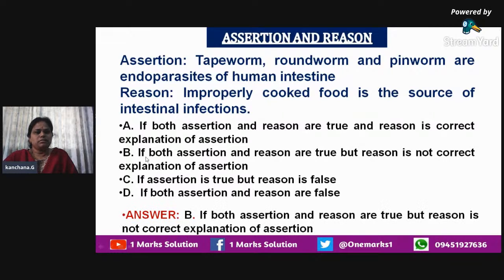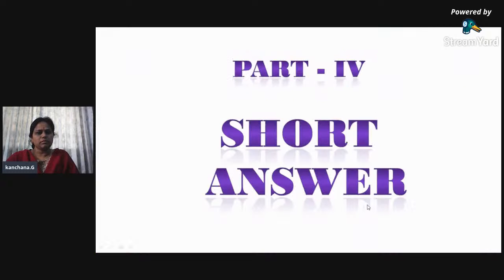That means both the assertion and the reason are true, but the reason is not the correct explanation for the assertion. Improperly cooked food is the source of intestinal infection, of course, but it does not tell how these endoparasites are present as a causative agent in the human intestine. So the answer is B: both assertion and reason are true, but the reason is not the correct explanation of the assertion. So this is how you have to answer assertion and reason questions.